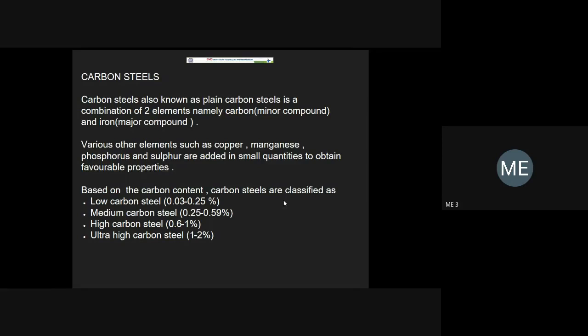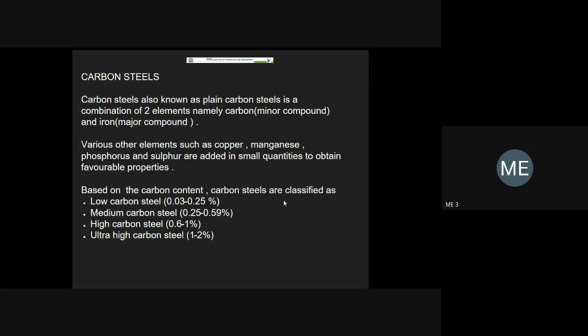Suppose we require a crane with steel wires. The steel wires are not subject to compression load. They are mainly subject to tensile loading. That means those steel wires should be highly ductile, not very hard. To get ductility, imagine you have cast iron, which you have already finished. If you consider SG iron, it is nothing but spheroidal graphite iron. The graphite is in cylindrical or spherical shape.